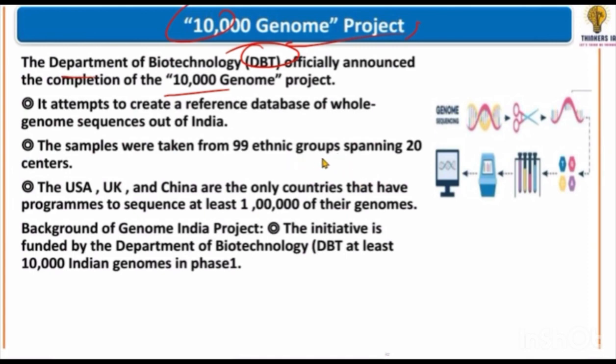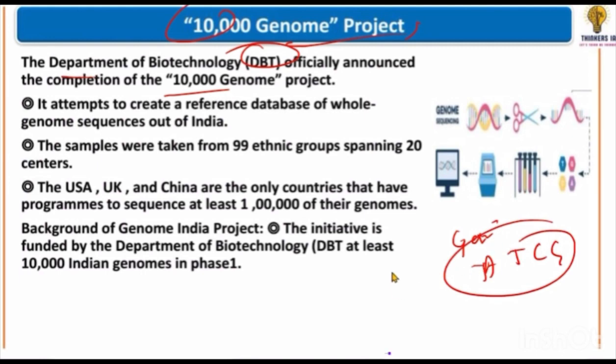What exactly is this 10,000 Genome Project? See what happens through this project. Everyone's coding is different, like there are different gene sequences, ATCG has different sequences. So if you know someone's gene sequence, then you can find out unique sequencing. Then if you know this gene sequence, you can know about the human body, you can learn about gene sequencing, you can know what types of genes are there, what defects are there in each of them.